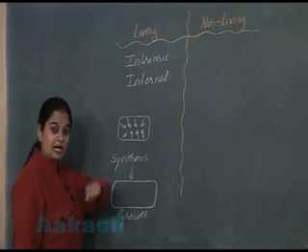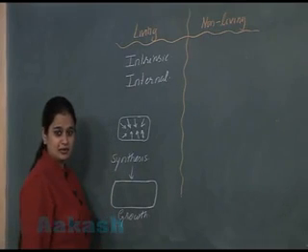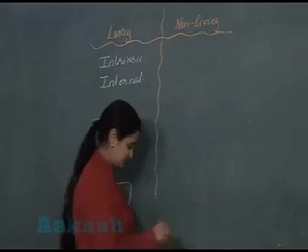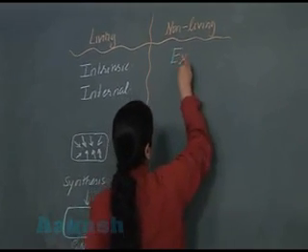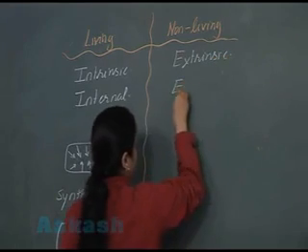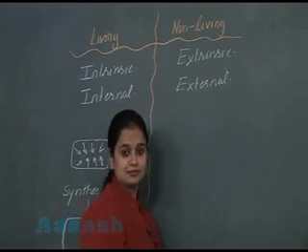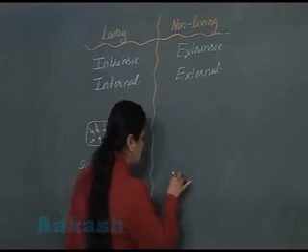Internal, the compounds which are added, they are added inside the cell. Let's look at what is going to happen in non-living objects. In the non-living objects, growth is extrinsic. External growth.